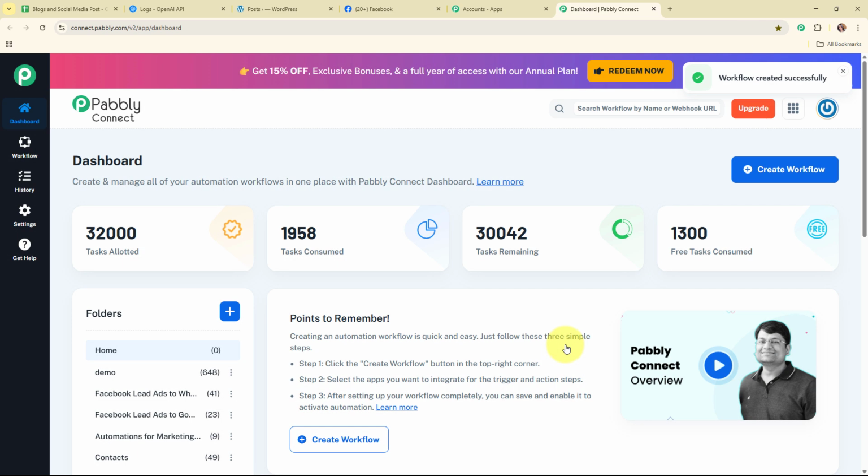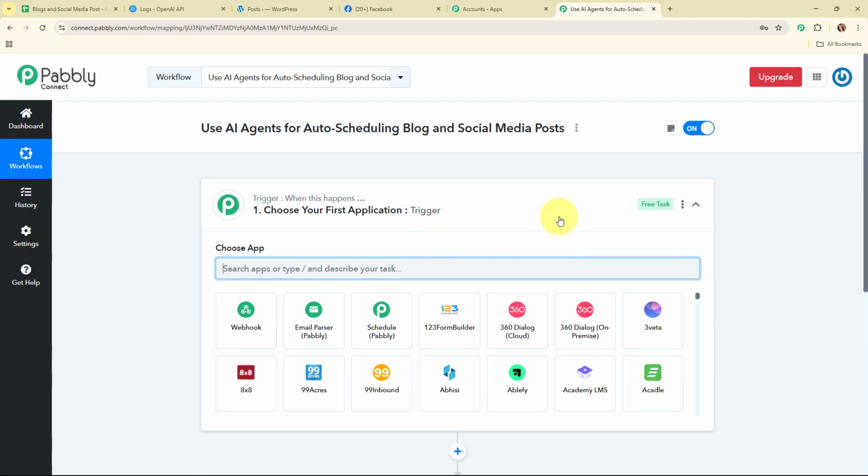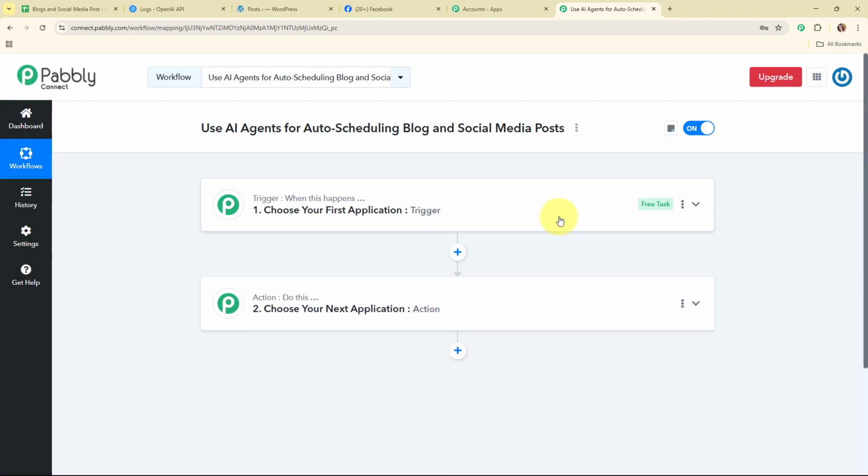Alright, so let's move back to our Pabbly's dashboard, and here to create a new workflow, I'm going to click on this create button given over here. Now here in this workflow window, you can see we have successfully created a workflow, and here on my screen you can see the two most important principles of an automation process, that are trigger and action. Where trigger says when this happens and action says do this, that means action is a response towards that trigger. Your automation can have a single trigger but multiple action steps.